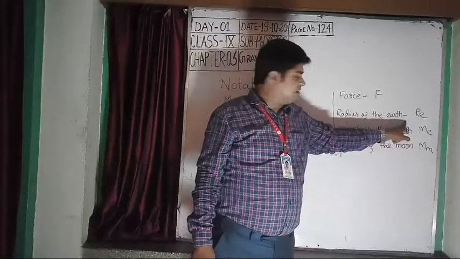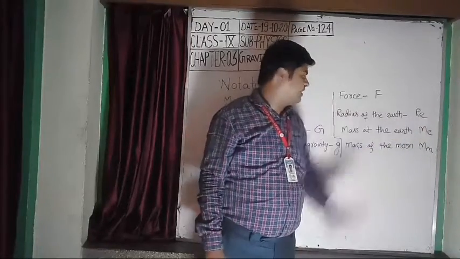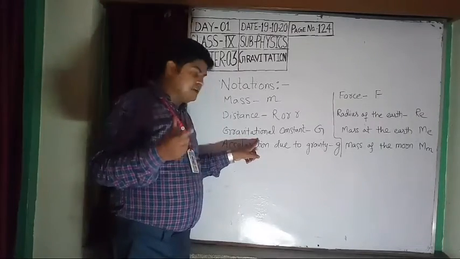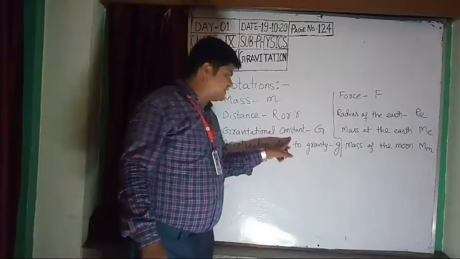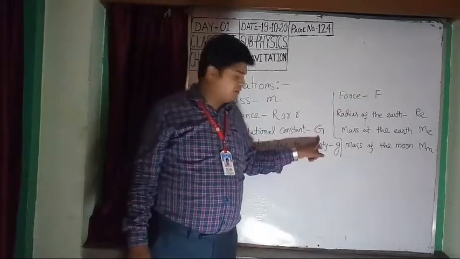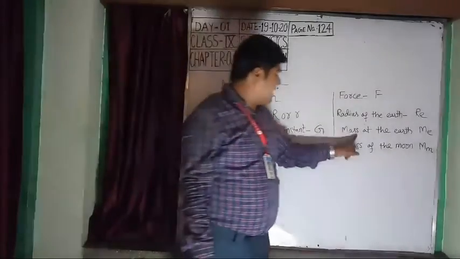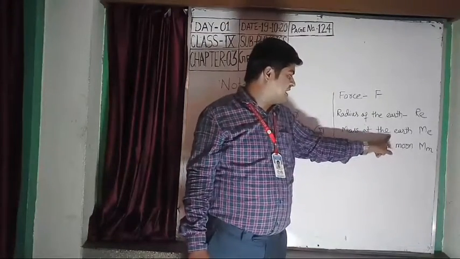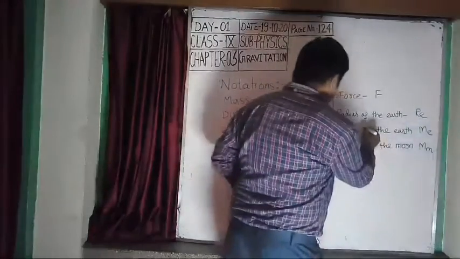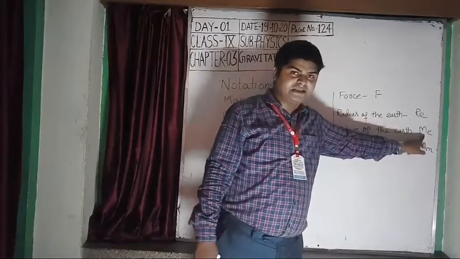Radius of the earth is represented by RE, R for radius, E for earth. Gravitational constant, here we will use gravitational constant many times, whose value is fixed, and it is represented by capital G. Mass of the earth, not mass at the earth, is ME: capital M for mass, E for earth.